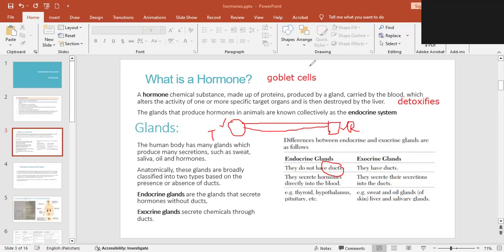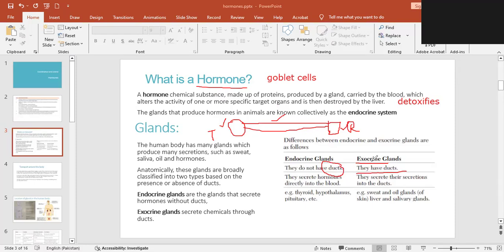But a hormone doesn't have this duct. So those glands which have ducts are known as exocrine glands. And those glands which are endocrine do not have ducts. They release their chemicals towards the target area through blood. They need a medium. They do not have any tube, any tunnel, right? They need a medium, so that's why they do not have a duct. This is how the endocrine gland and exocrine gland are differentiated.